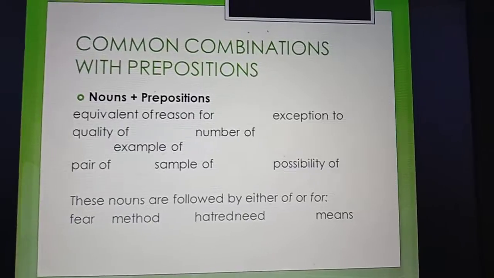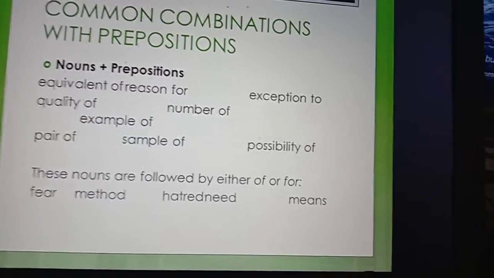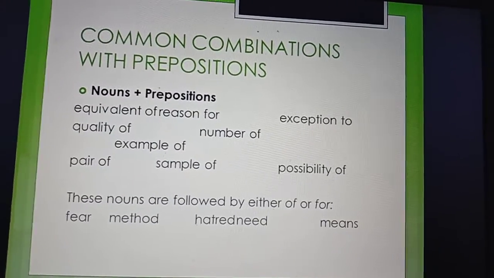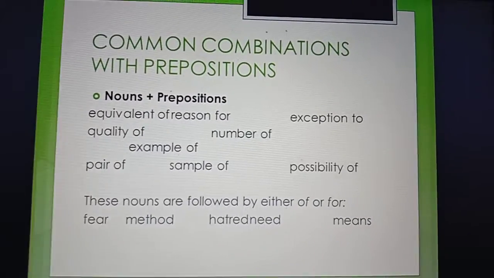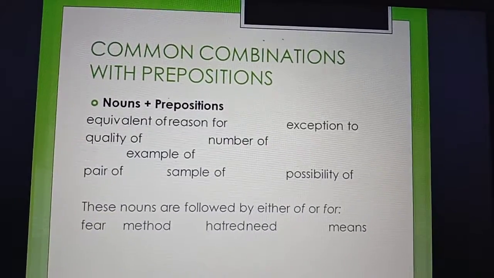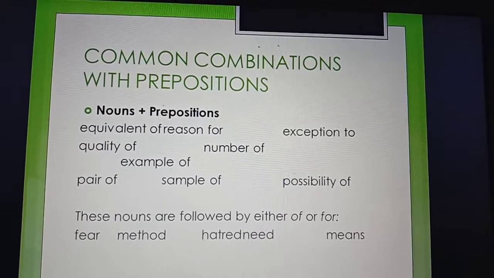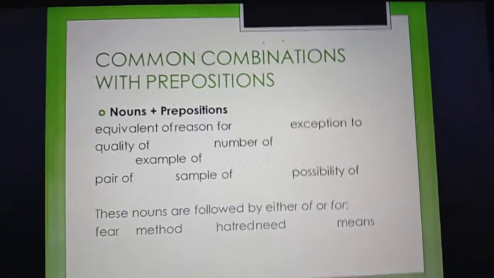Okay, let's start with nouns plus prepositions. For example, you can use equivalent of, reason for, exception to, quality of, number of, example of, pair of, sample of, possibility of.